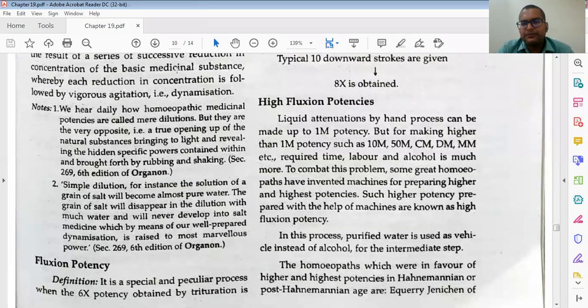To combat this problem, some great homeopaths have invented machines for preparing higher homeopathic potencies. Such higher potencies prepared with the help of machines are known as high fluxion potencies. Don't get confused: the preparation of potencies with the help of machinery is called high fluxion potencies.